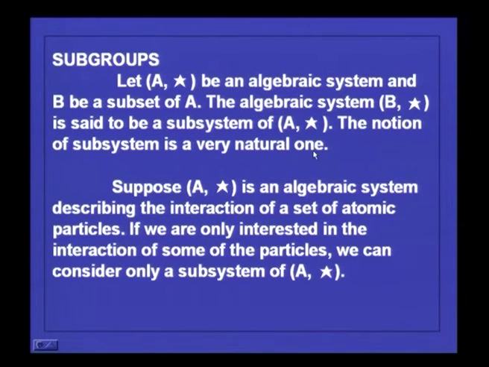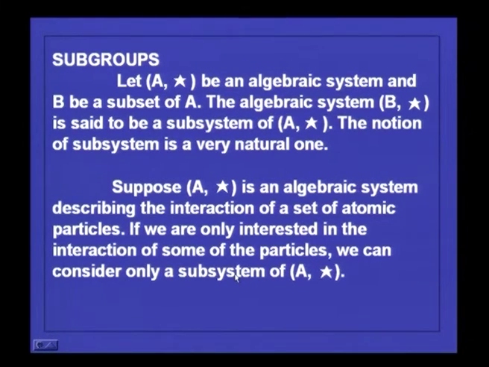This is like subalgebras, we used the word subalgebras earlier. The notion of a subsystem is a very natural one. Suppose A star is an algebraic system describing the interaction of a set of atomic particles, then if you are only interested in the interaction of some of the particles, we can consider only a subsystem of A star.